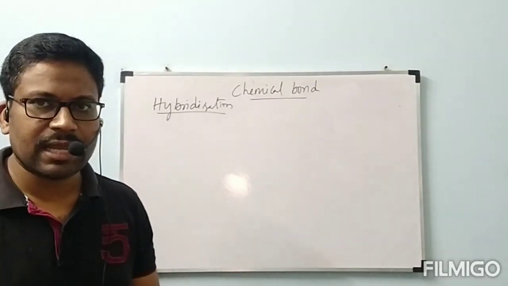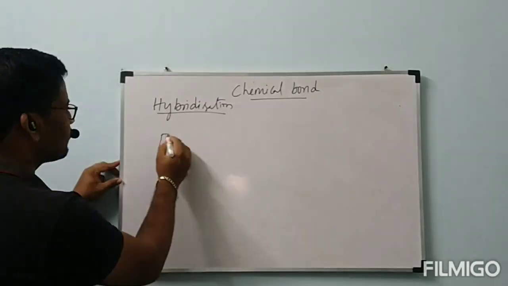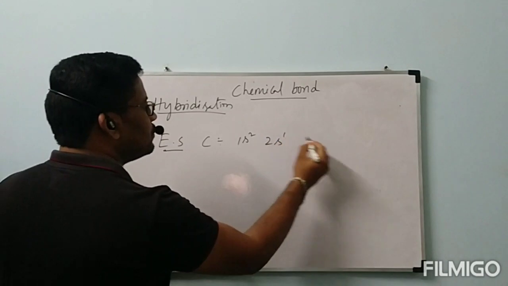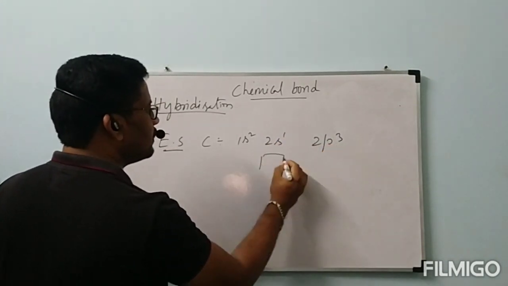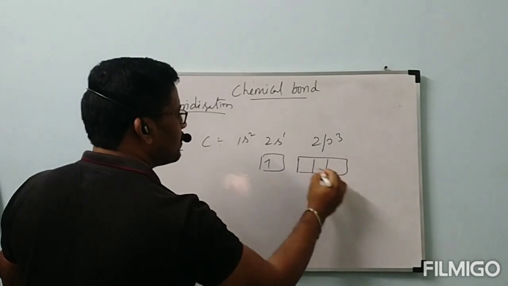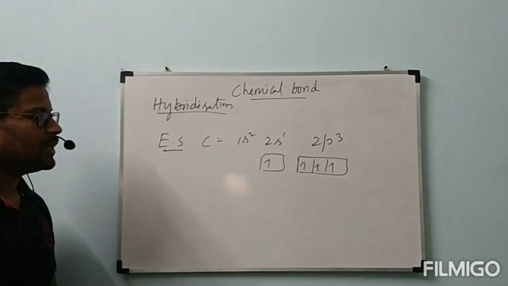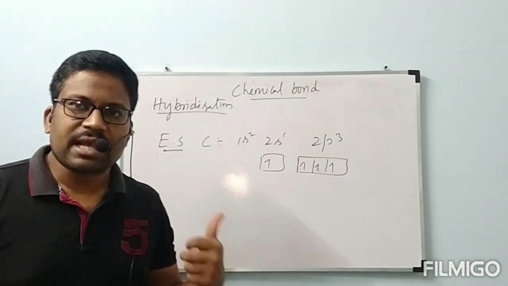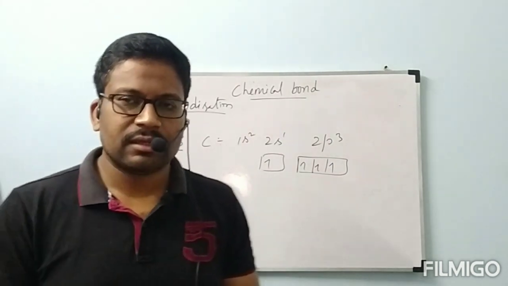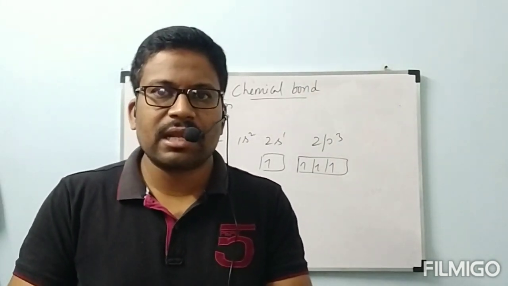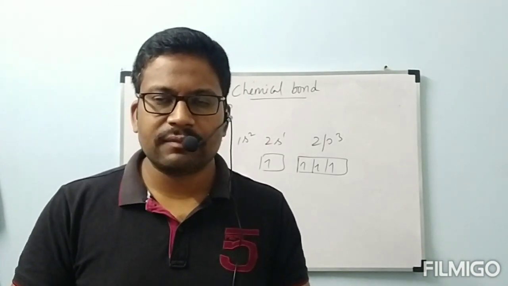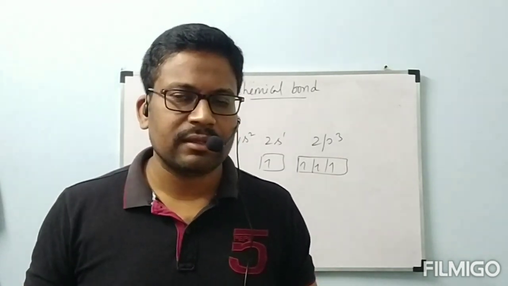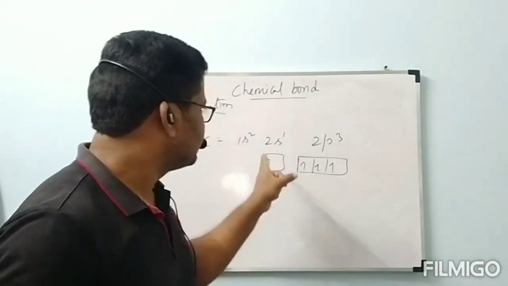Now, again I am writing the excited state electronic configuration of carbon. That is 1s2, 2s1, 2p3. Now, this theory explains that while carbon is going to be involved in bonding with hydrogens, it will not directly use the atomic orbitals.